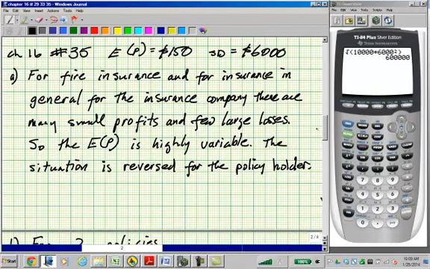Finally, number 35. Okay, an insurance company selling fire insurance for homeowners. The expected annual cost, the revenue that they're going to get from each policy, is $150 with a standard deviation of $6,000. Now, why is there such a big standard deviation, or the variance for that matter, which is over $1 million? Let's see, 6,000 squared.